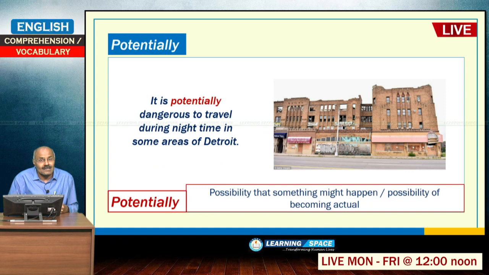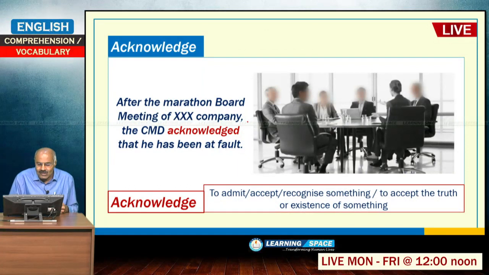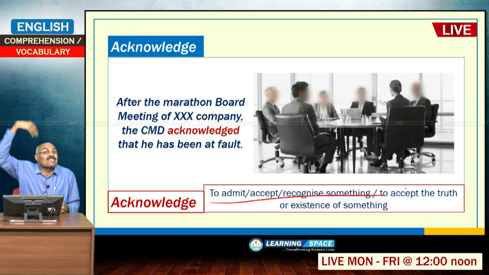So, next one is potential. Potential means possibilities that something might happen, and the possibility of becoming actual. While acknowledging means to admit, accept or recognize something, to accept the truth or the existence of something.